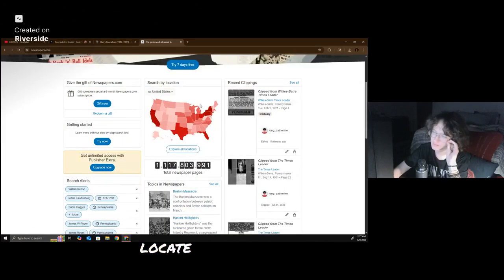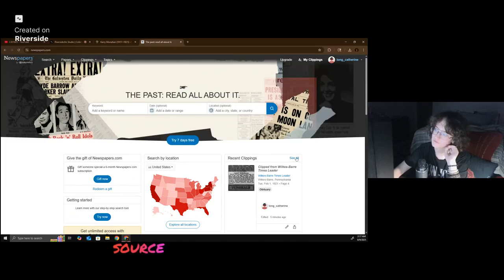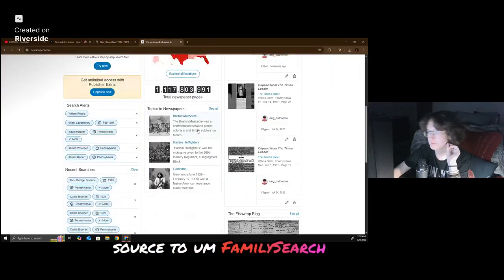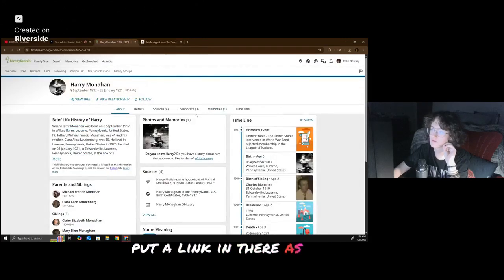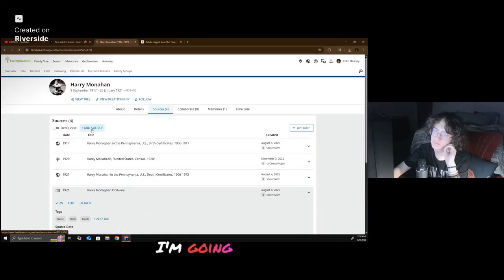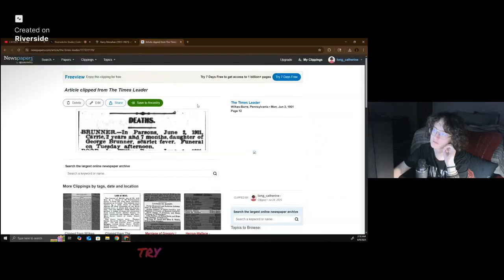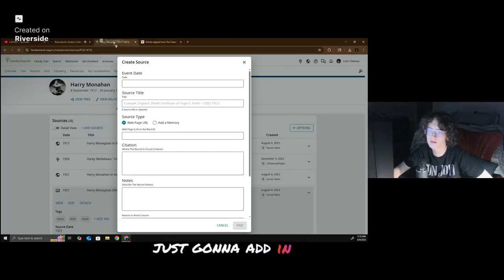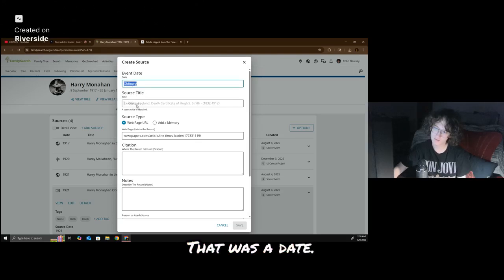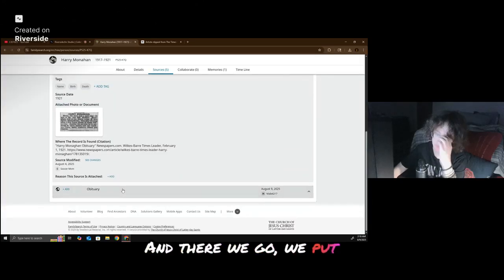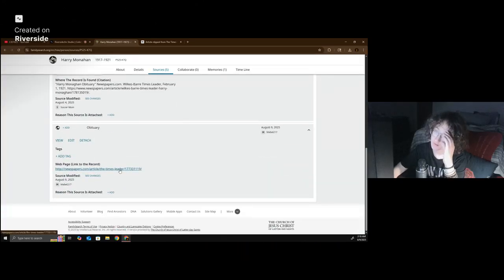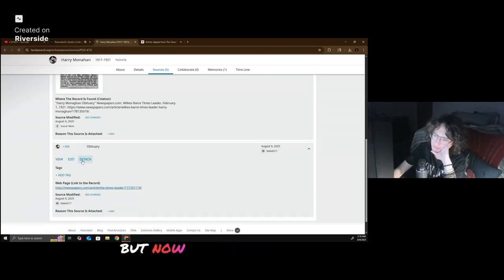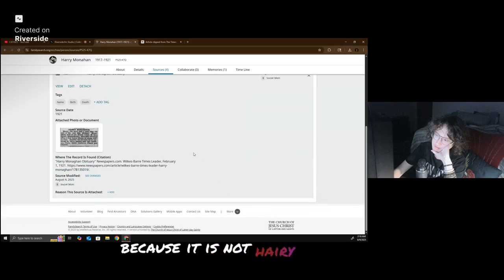Easy to locate. If you want to save a source to FamilySearch, you can put a link in there as well. I'm going to delete this afterward, but I'm just going to try and do what they did, even though this isn't the right one. I'm just going to add in a link. That was a date. And there we go. We put in obituary. Only for people who can view it, but now we're going to detach it because it is not Harry Monahan's.